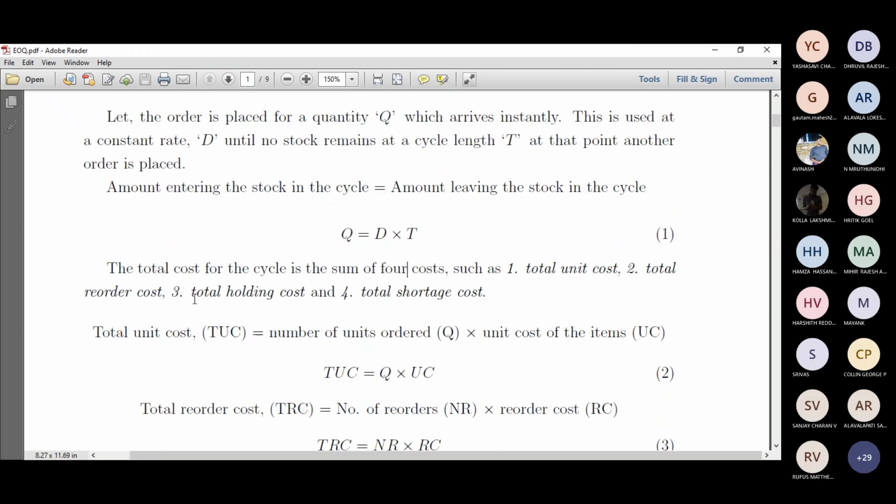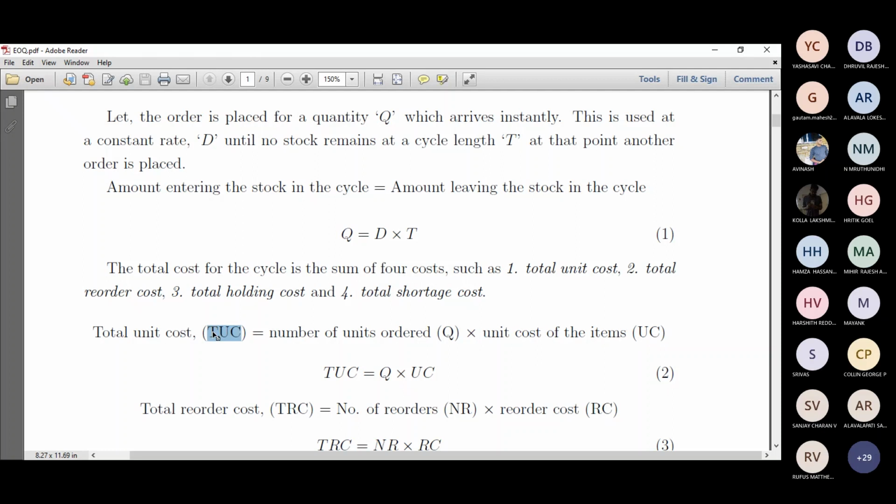Right. So for the formula for the total unit cost, you can represent it by TUC or any mathematical symbols you like. It's absolutely your choice, but I represent it by TUC, total unit cost, which is the number of units ordered, capital Q, multiplied by the unit cost of items, UC.